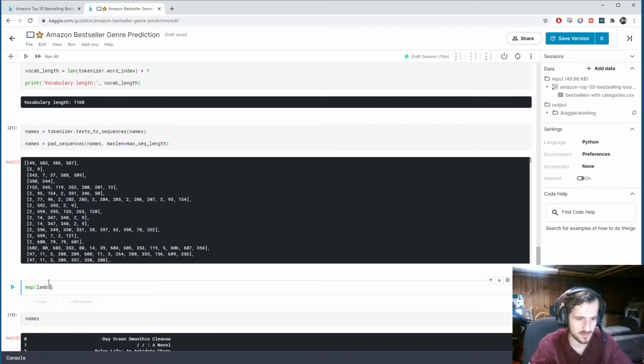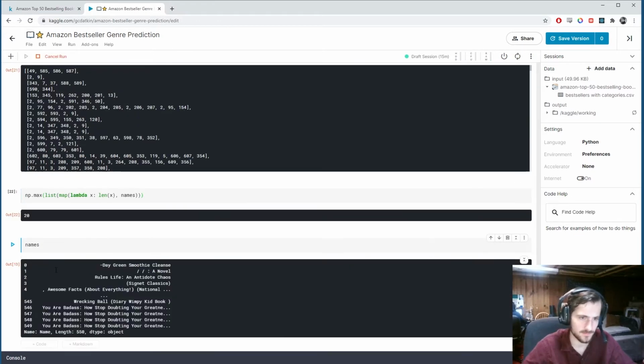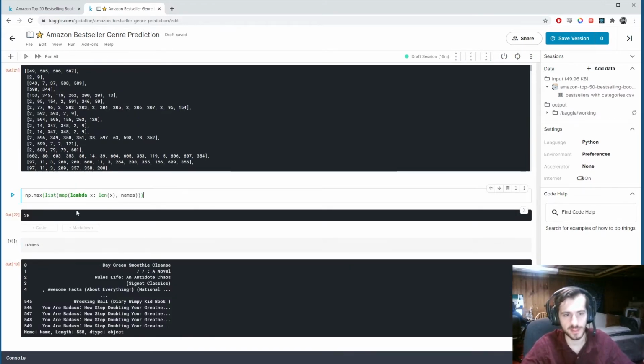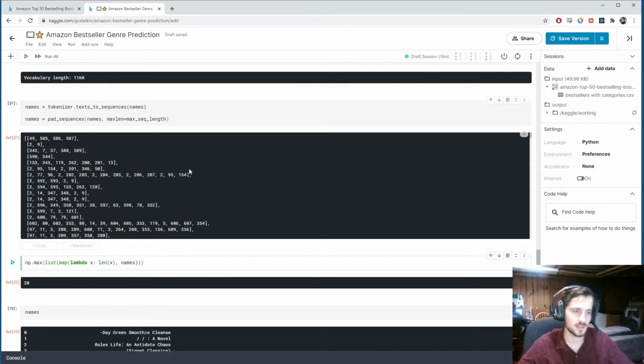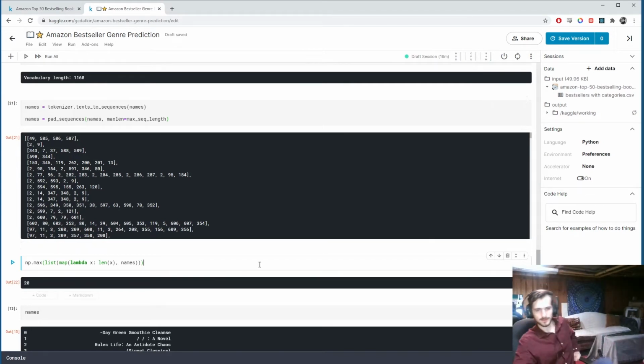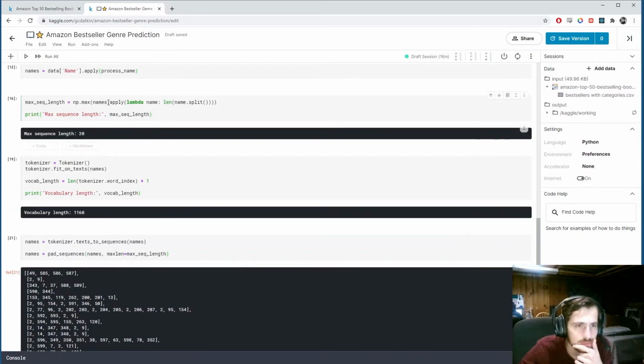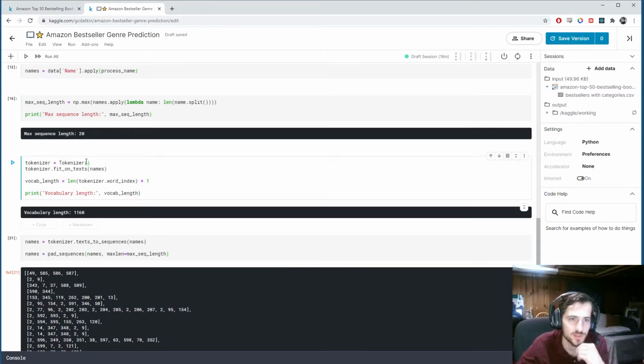So we'll map a function that will return the length of x to names, and we'll get a list, and we'll take the max. Also 20. Okay, so we don't have to worry. But this would be a way to get the maximum sequence in this case. Do we use max sequence length here? No. We could specify the number of words in the tokenizer argument, but I think we're good to go.